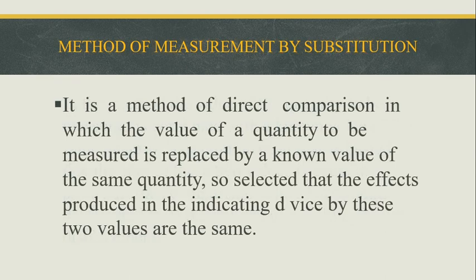Then method of measurement by substitution, which is called the substitution method. It is a method of direct comparison in which the value of the quantity to be measured is replaced by a known value of the same quantity, so selected that the effects produced in the indicating device by these two values are the same.